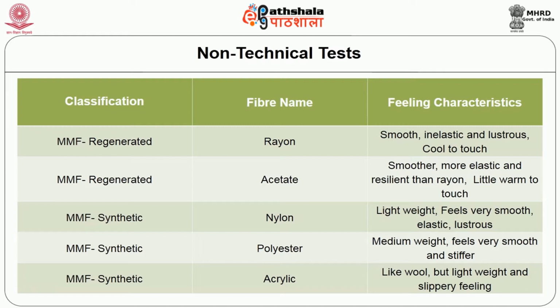Polyester is medium weight, feels very smooth and a little bit stiffer. Acrylic is like wool but lightweight and slippery. Polypropylene is extremely lightweight, resilient, smooth and more lustrous. These are the feeling characteristics under the finger sensory test method. We can identify fibers qualitatively through this one.